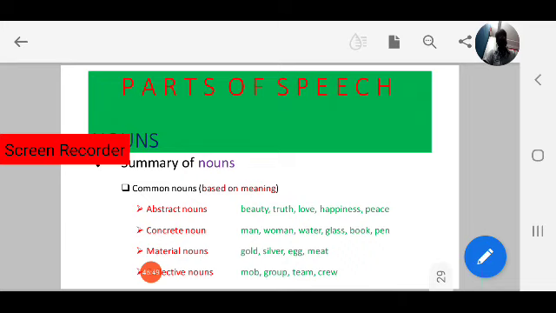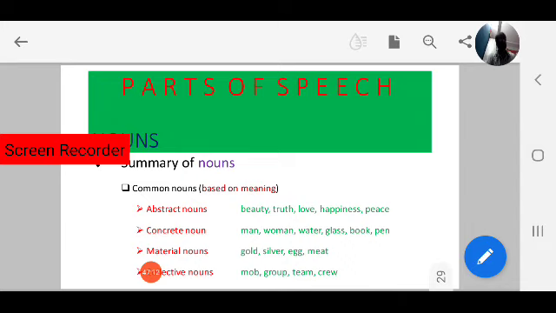The last category is collective nouns. Collective means a group of persons, a group of people, a group of things, but we treat it as a single unit. For example, team, we treat it as a single unit. What does team mean? A group of players.